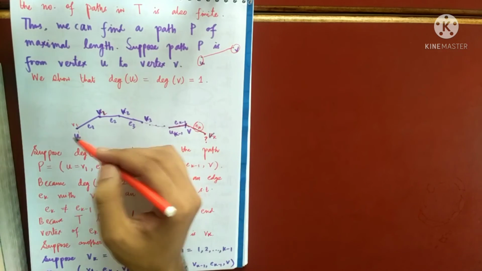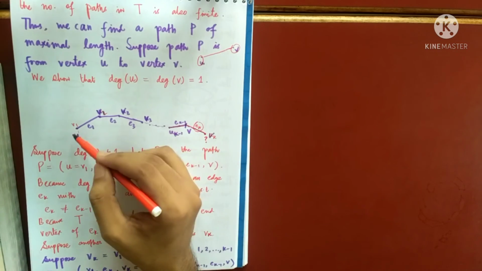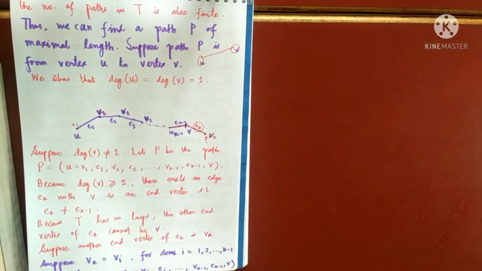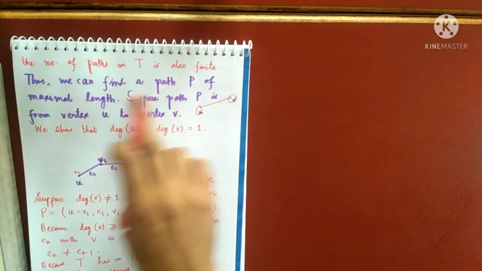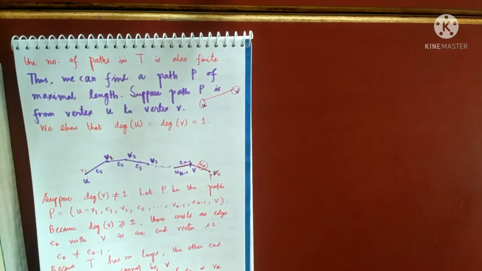Now I'm taking this path from U to Vk. And this is greater than the path P, greater in the sense the number of edges is more, and this again contradicts the fact that P is a path of maximal length. So I am getting a path which has more length than P.